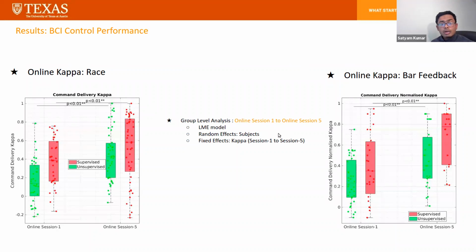Next, we saw the online performance of the command delivery for both the modalities, in the bar feedback and race feedback scenarios. We use a linear mixed effects model with a fixed effect of time, which is session 1 to 5, and a random effect of subjects. We clearly see that the performance significantly improved from online session 1 to online session 5 for both frameworks, supervised and unsupervised, in both scenarios.